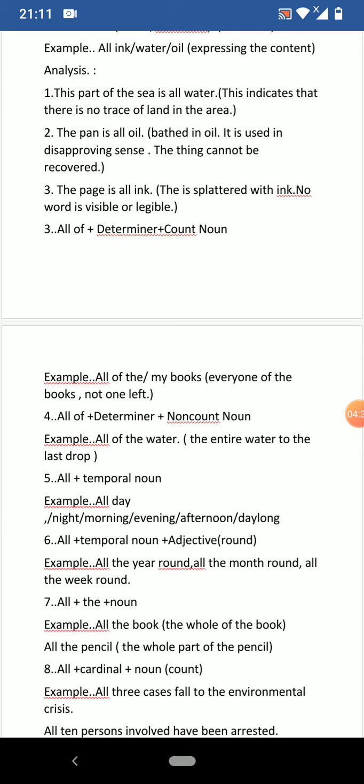Seventh usage, all plus the only plus noun. Specific the. Example, all the book. Here lies the typicality. Even though there is all, the count noun book is in singular form. All the book. What does this mean? The whole of the book, the entirety of the book. All the pencil, the whole part of the pencil.